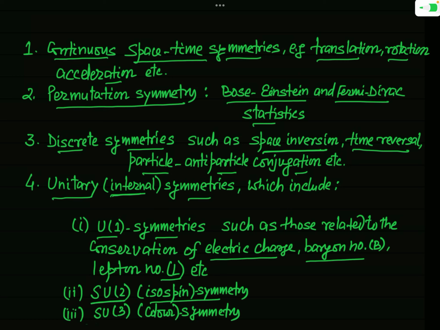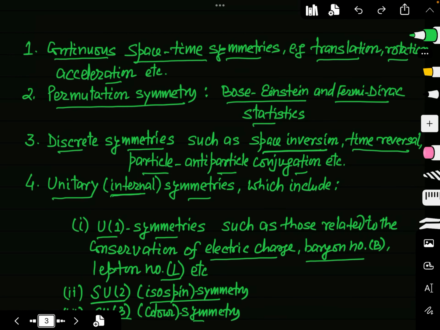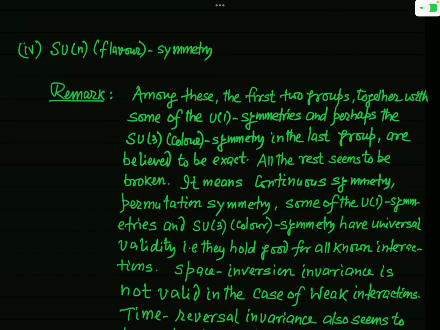The third one of this unitary symmetry is SU3 color symmetry. Color, you know, is just a quantum number in the case of quarks. The fourth one is called SUN flavor symmetry. Flavor is also a quantum number. When you study quarks, then flavor, color, charm, these are called quantum numbers.